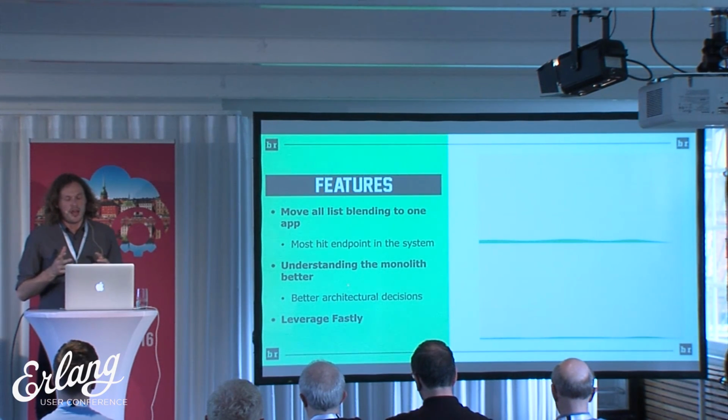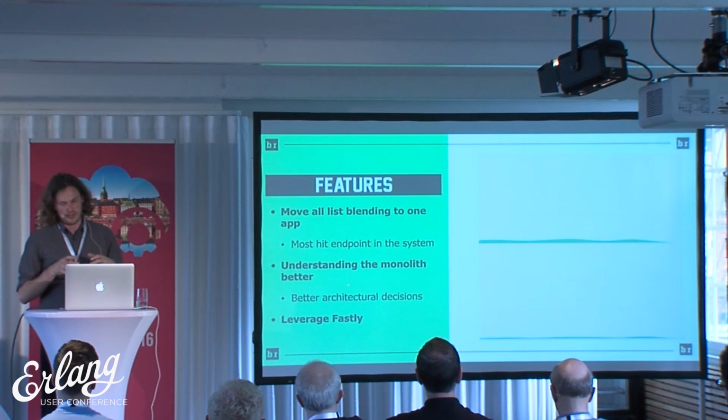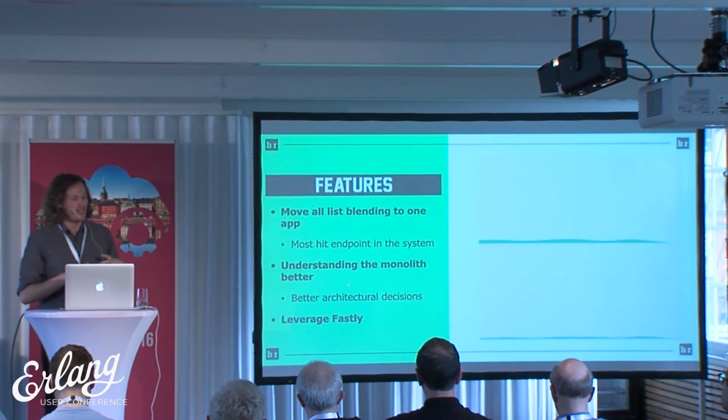And the final thing that we had done on the feature side was to move all of the list blending to one app, and part of this was understanding the architecture that we had and understanding how we wanted to take the monolith apart. So the last big piece of caching problem that we had on the NFL draft night was basically when you open the app, you get your blended streams, and that we had cached with Redis. And so we moved that into the main app that we were using to do all of the list management and these kind of things.